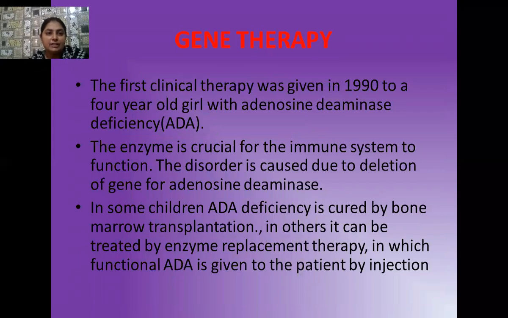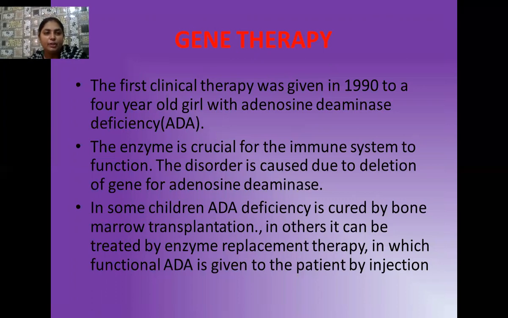Yes, students, here I want to discuss one case study with you regarding gene therapy. The first clinical gene therapy was done in the year 1990 on a 4-year-old girl who was suffering from adenosine deaminase deficiency, ADA deficiency. This enzyme is very crucial for our immune system to function. The disorder is caused due to deletion of the gene for adenosine deaminase. In some children, ADA deficiency is cured by bone marrow transplantation, or in others it can be treated by enzyme replacement therapy.